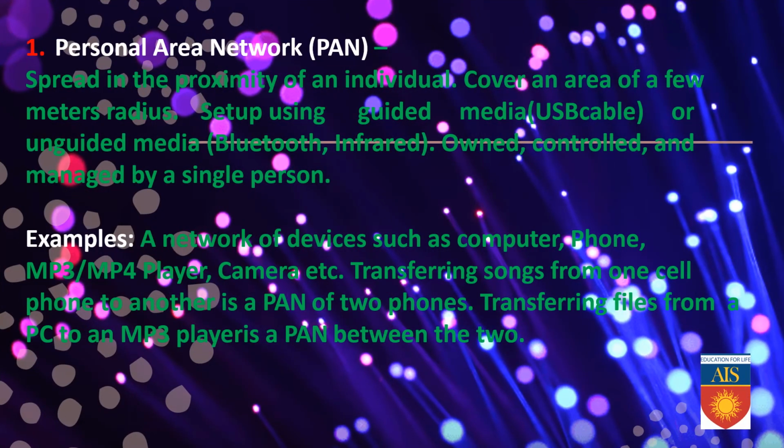Now PAN, meaning personal area network, is spread in the proximity of an individual, covering an area of a few meters radius, set up using guided media like a USB cable or unguided media like Bluetooth and infrared, owned, controlled and managed by a single person. Example, a network of devices such as computer, phone, MP3 or MP4 player, camera. Transferring songs from one cell phone to another is a PAN of two phones. Transferring files from a PC to an MP3 player is a PAN between the two. So these are common examples of PAN.